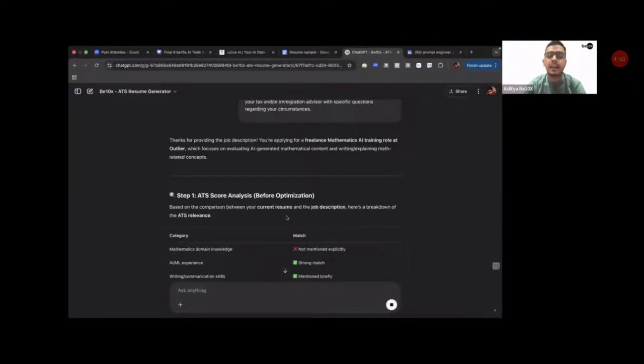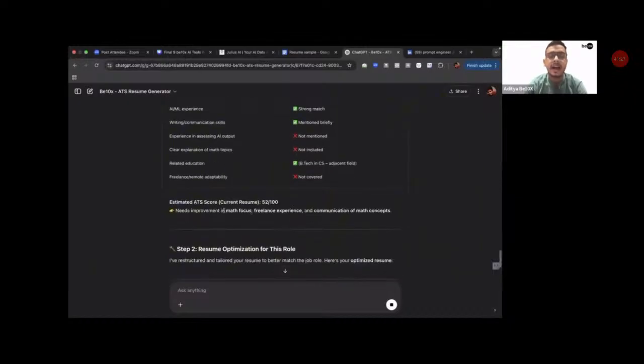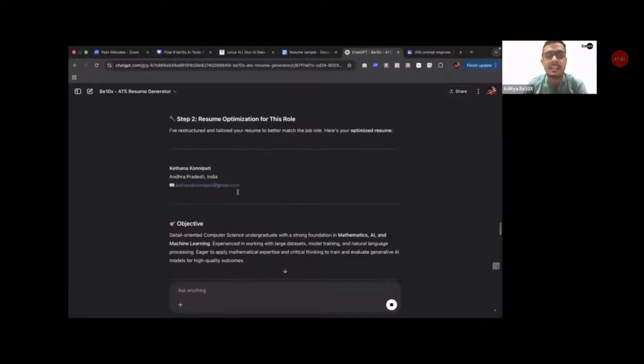Based on the comparison between your current resume and the job description, here's the breakdown of the ATS relevance. It is estimating my current resume to score just 52 out of 100. Just 52 out of 100, and that is one of the reasons why you were not selected or called for the interview for the job that you applied for. And you can see the reason over here.